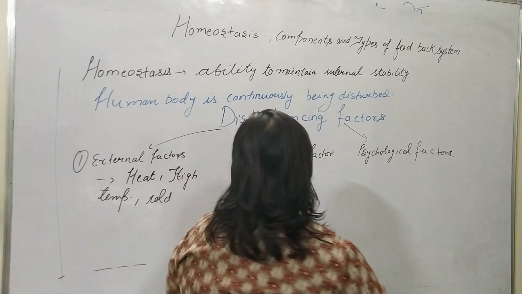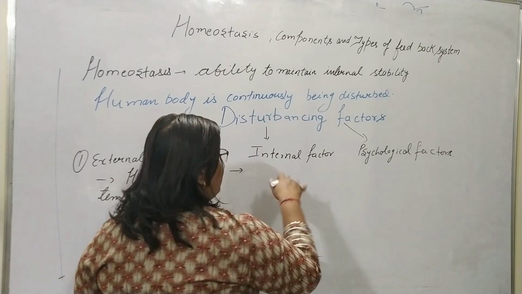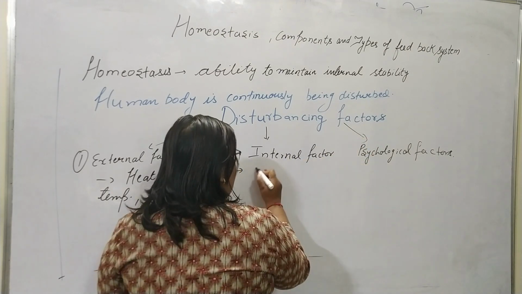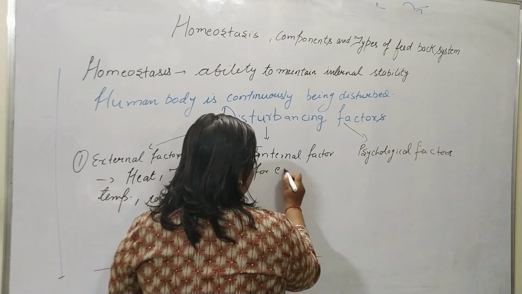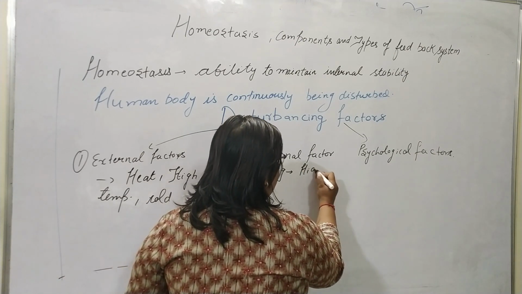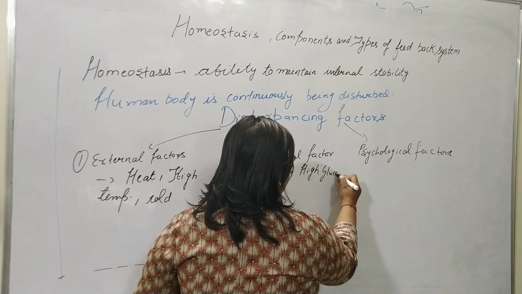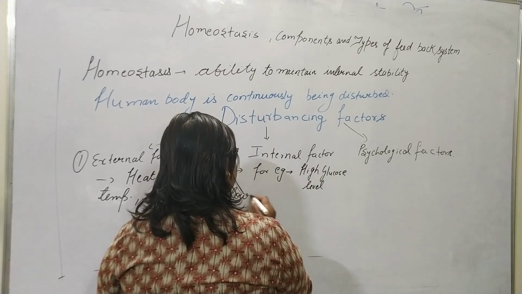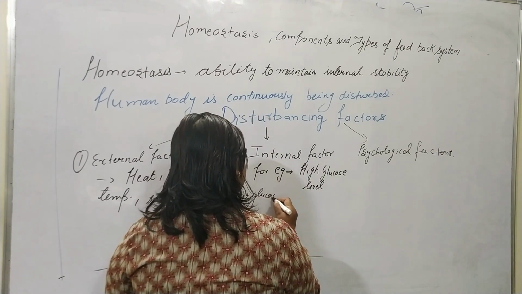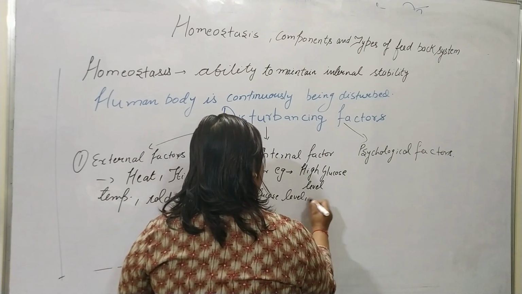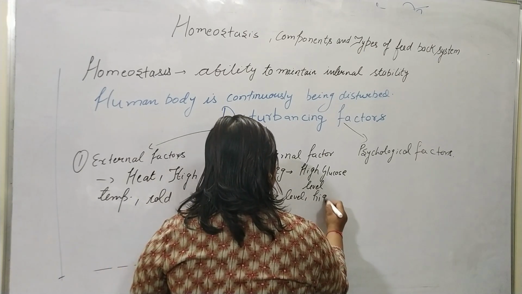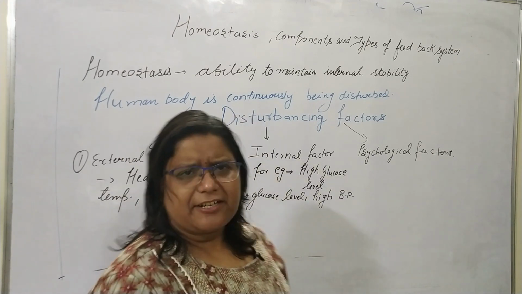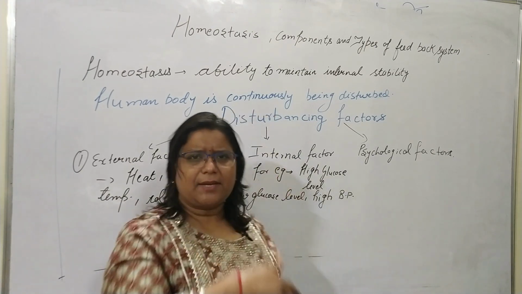So internal factors are generated by your internal environment itself, for example, high glucose level, low glucose level, high BP. BP means blood pressure. There are so many internal factors; I have written only some.